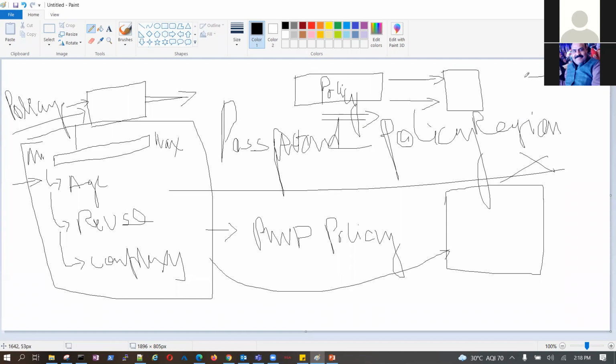If any user tries to create a resource into my account and user location is not in India, it will fail. Make sense, guys? How you can control this? Yes. This can be very effectively controlled using policy.